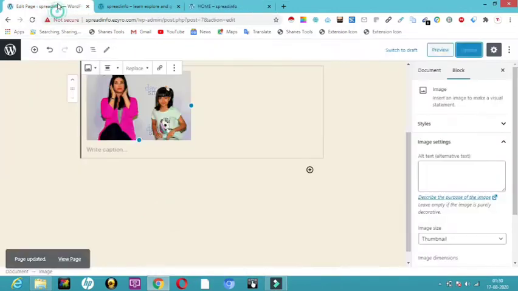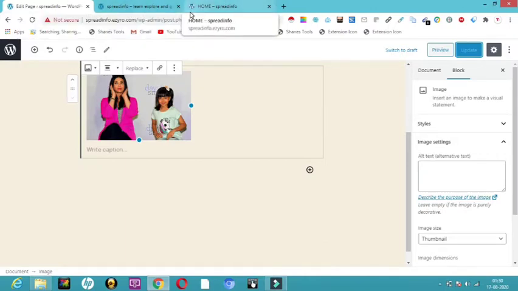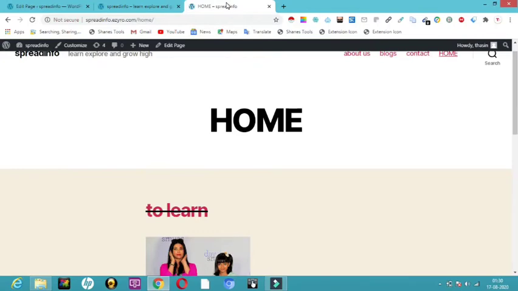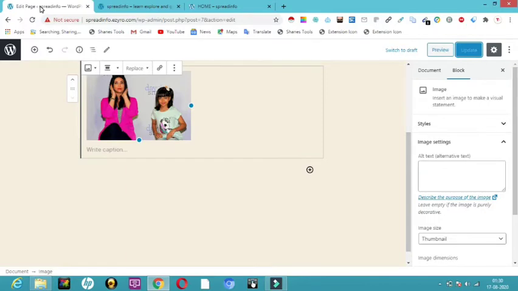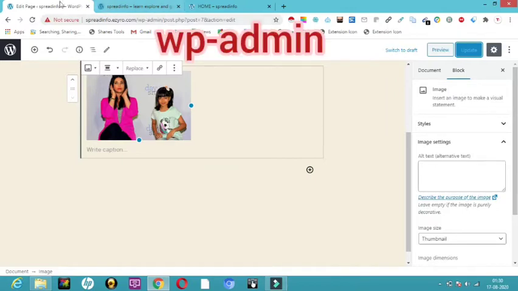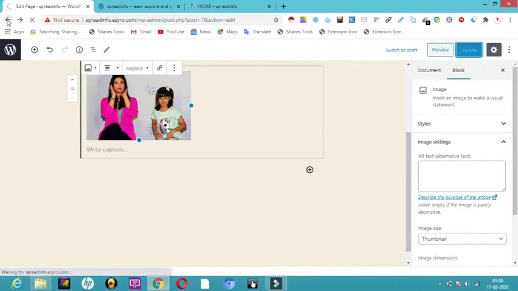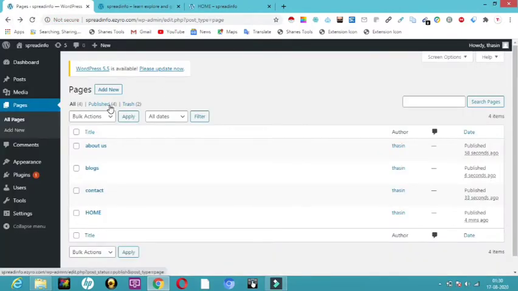So this is how we can add content to our home page. Now let me go to the editor option. I have opened these tabs so that I can switch over. What is this? This is the administrative URL, www.myspreadinfo.e0.com. If you want to open the administrative URL, all you have to do is give /wp_admin after your website name, and you will get your WordPress dashboard. So friends, here I have told you how to edit the home page.